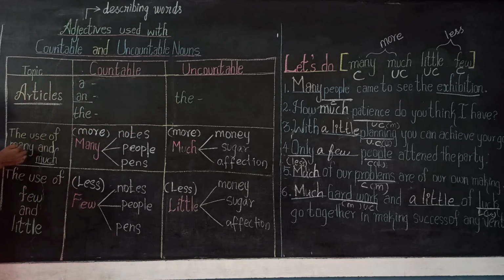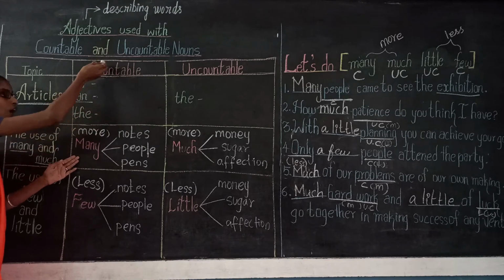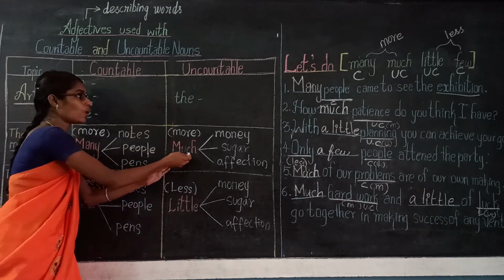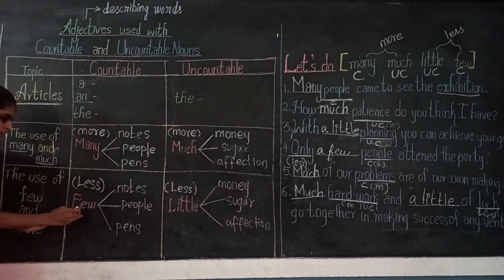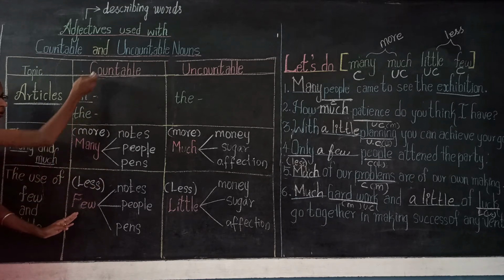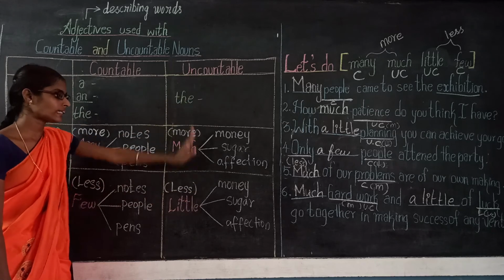Then the use of many and much, which are adjectives. Many denotes more possibility with countable nouns. Much denotes more possibility with uncountable nouns. Then few and little: few is for less possibility with countable nouns, and little is for less possibility with uncountable nouns.